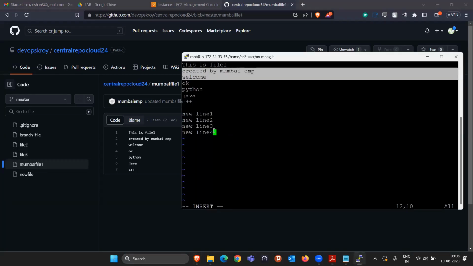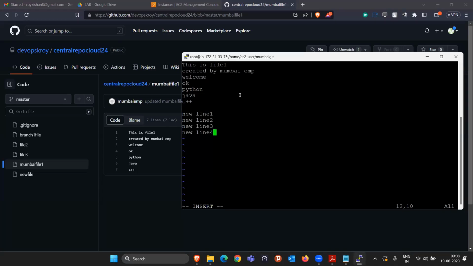So since we wrote 4 lines of code, the usual behavior is, I have to change something in file 2, right? So I am going to save this file with whatever changes I have done till now, because I cannot delete these changes either, right?